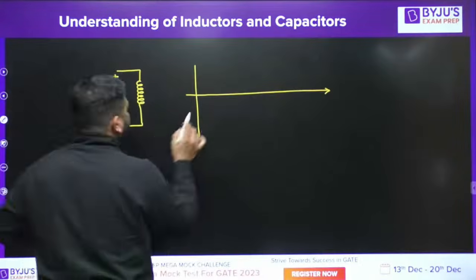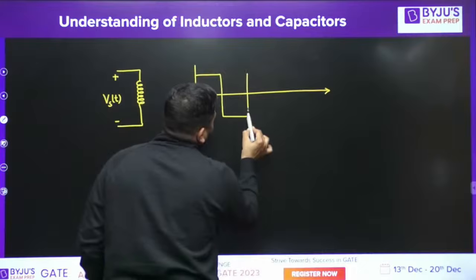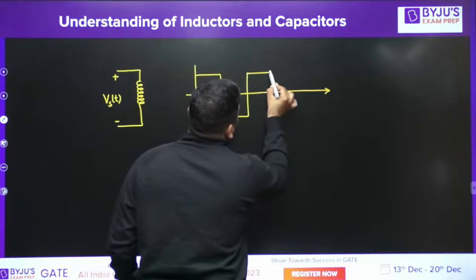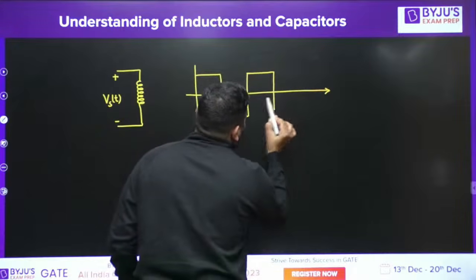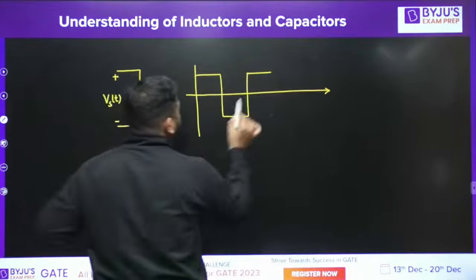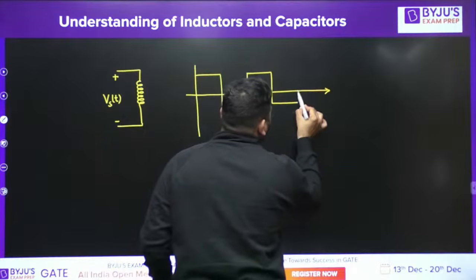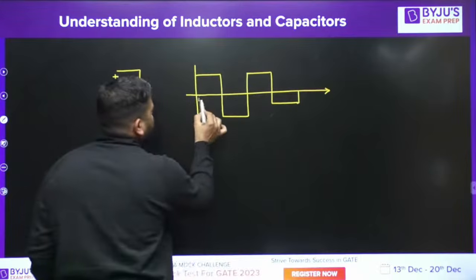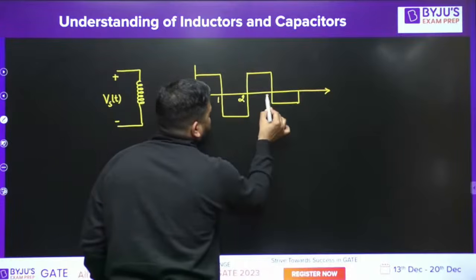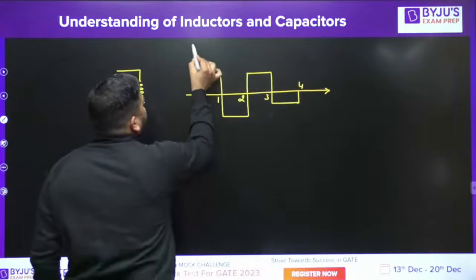Actually, there are two situations: in the first case, vL(t) is like this, and then in the next cycle, it is like this. 0, 1, 2, 3, 4. Let's say this is my vL(t).